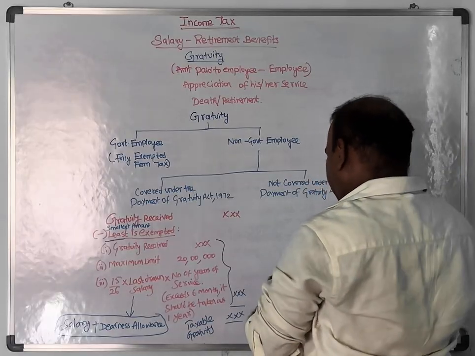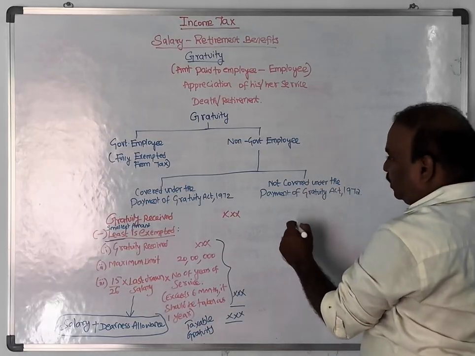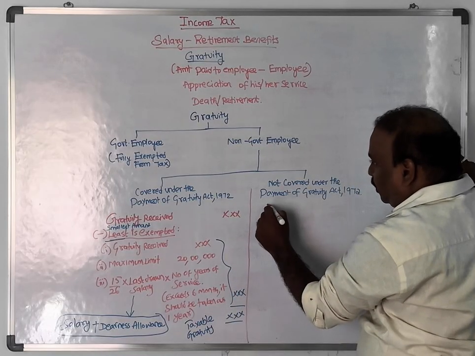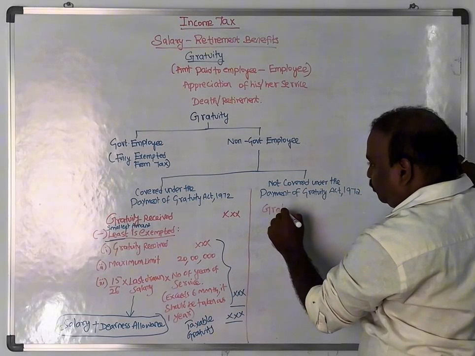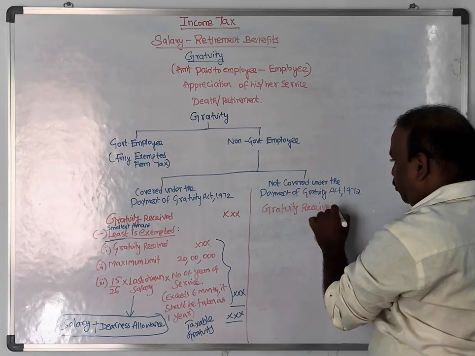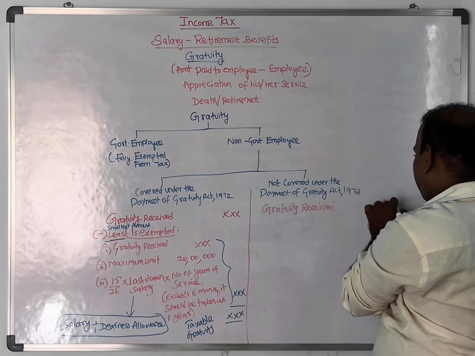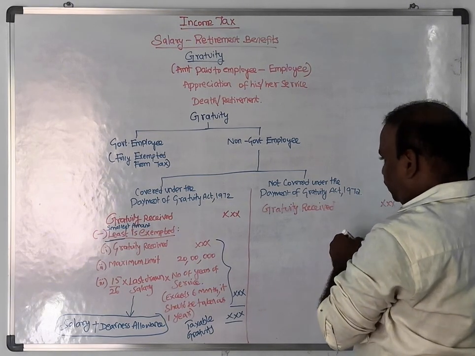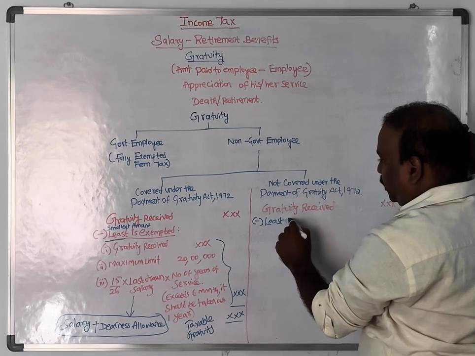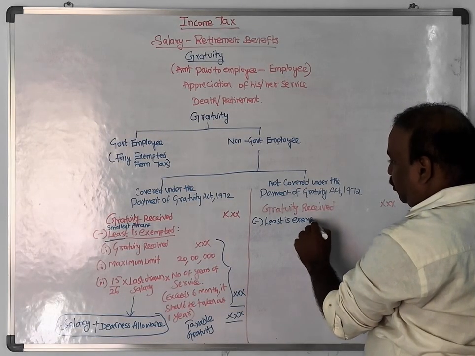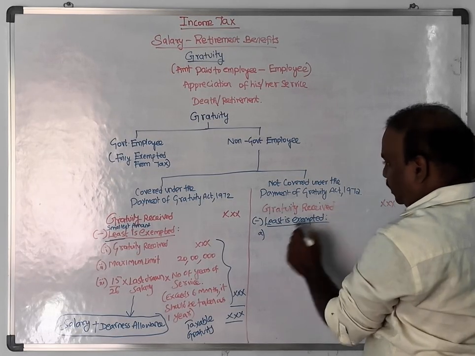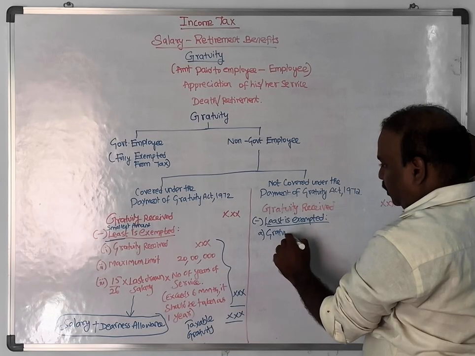Now come to the provision of gratuity not covered under the Act. Gratuity received minus least is exempted. The first provision is the same, gratuity received.